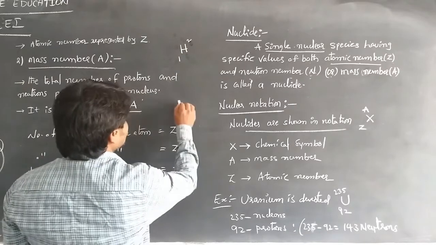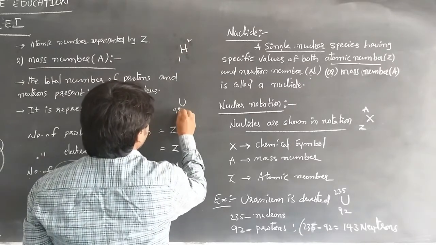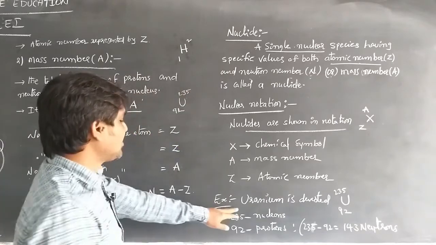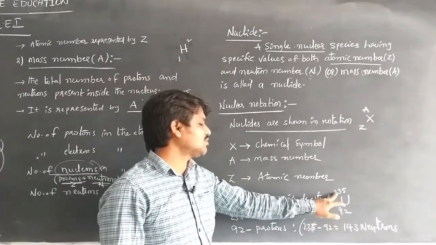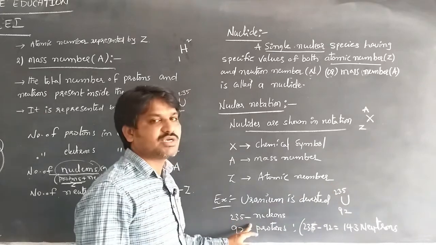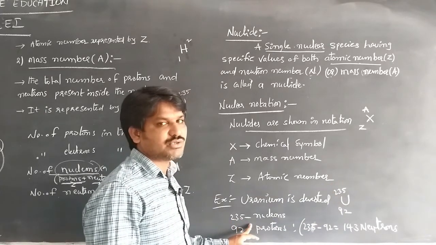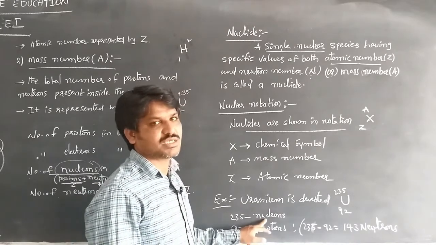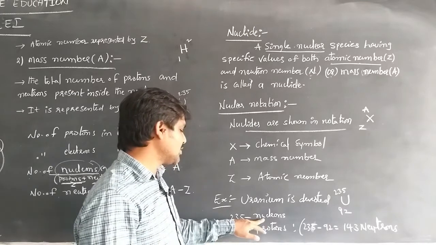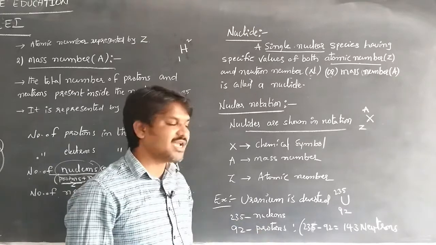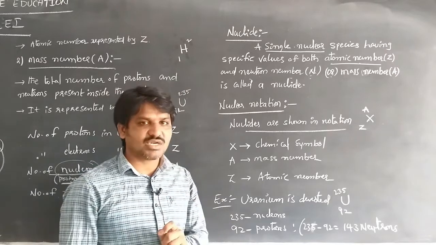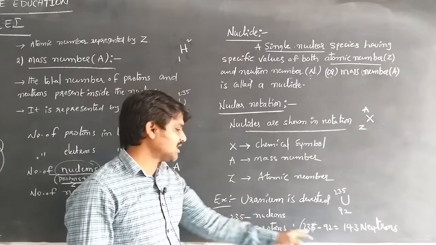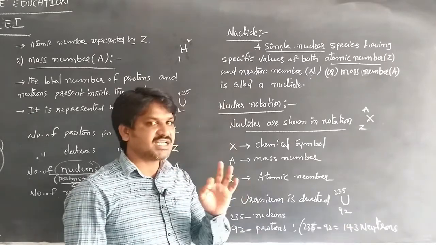In the case of uranium, 92 is the atomic number and 235 is the atomic mass number, so uranium is denoted as U 92 235. The 235 is the nucleons. Nucleons means the number of protons and neutrons present inside the nucleus. So 235 is the nucleons and 92 is the protons, the atomic number. To know the number of neutrons, we subtract the number of protons from the nucleons.